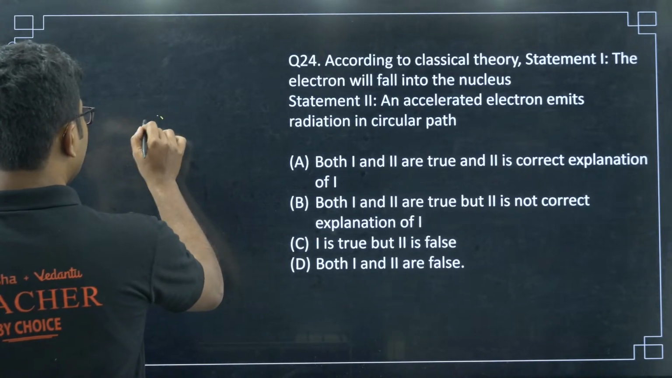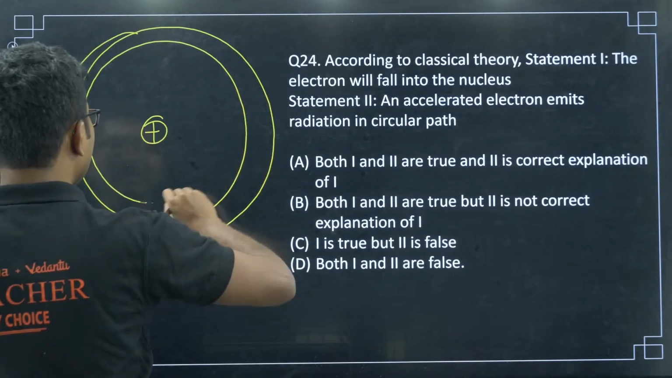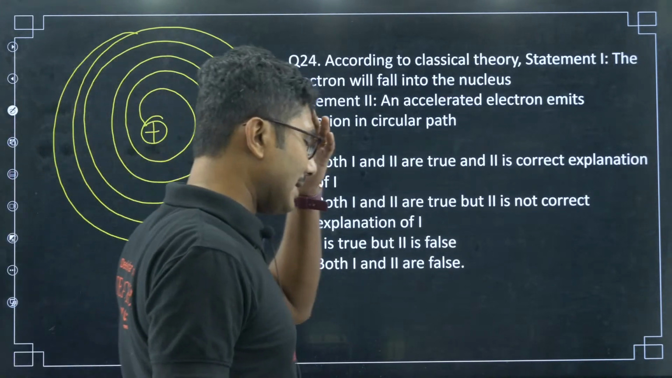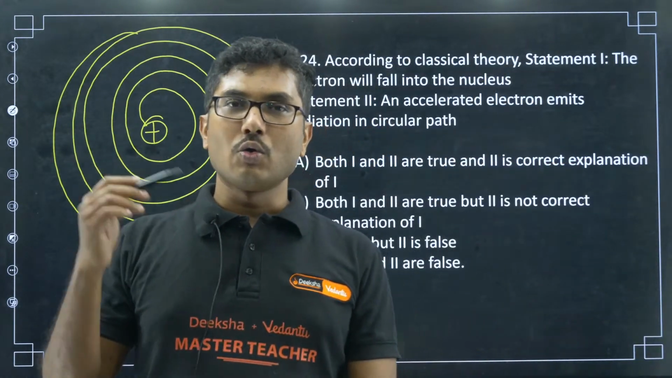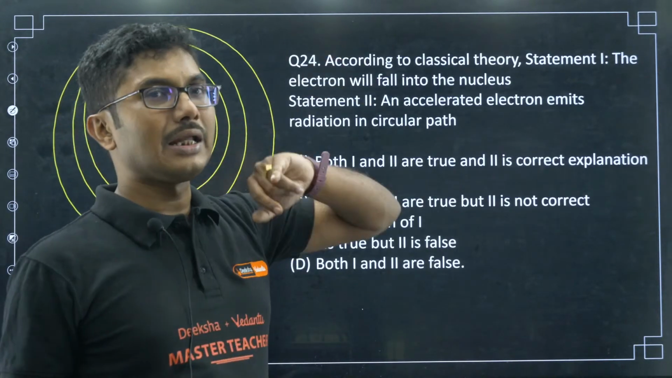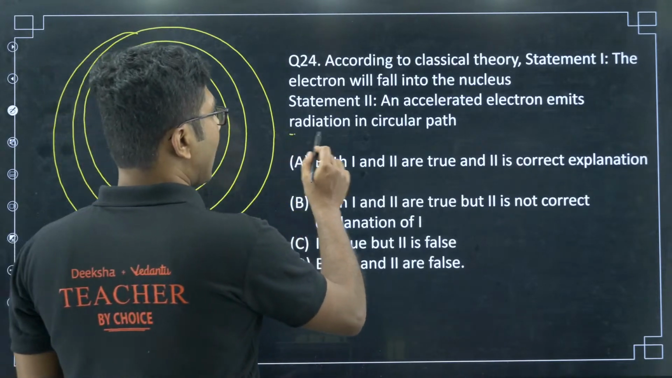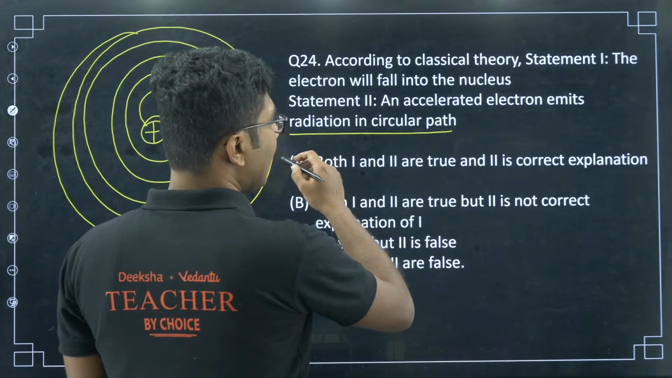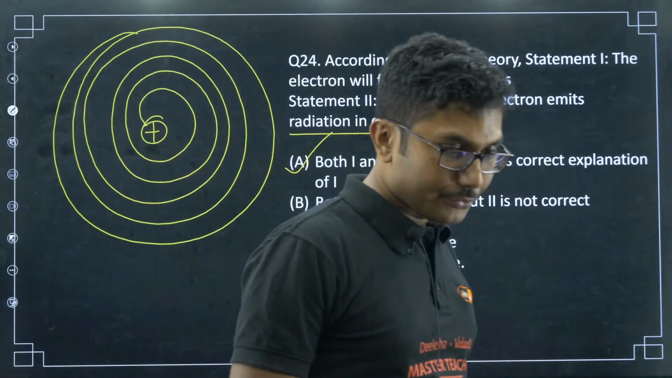I told you that when an electron orbits in a circular path, it is accelerating. An accelerating electron will slowly radiate energy, and because it is radiating energy, it is losing energy. Losing energy means it will slowly spiral and jump into the nucleus, because an accelerated electron emits electromagnetic radiation, and a circular path is basically an accelerating electron. So both 1 and 2 are correct and 2 is the correct explanation. Definitely option A is correct.